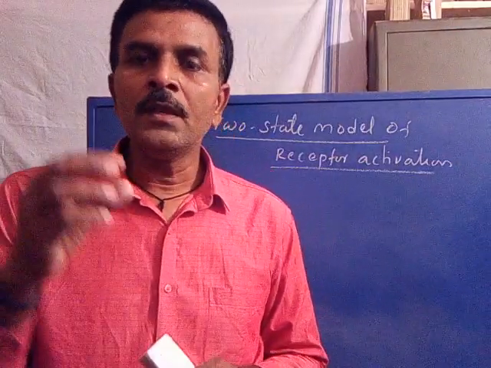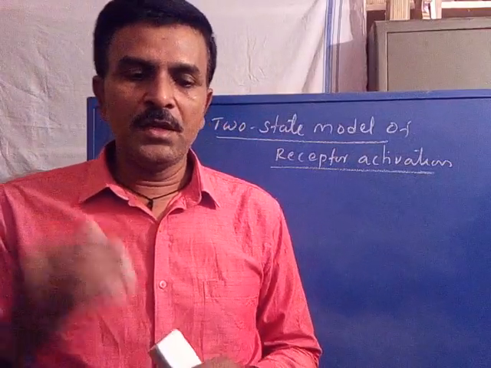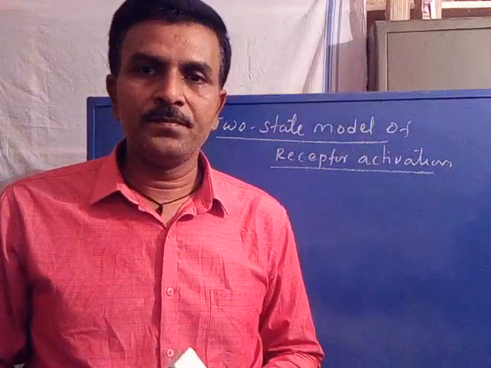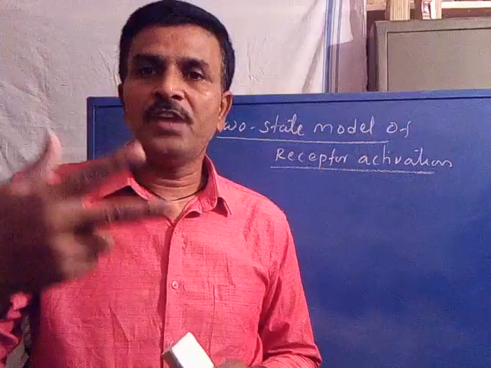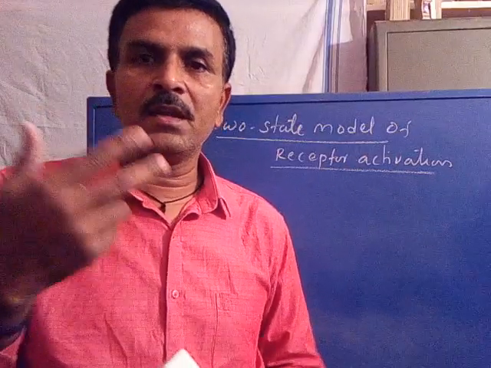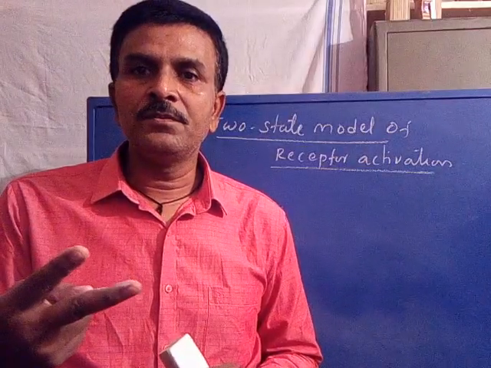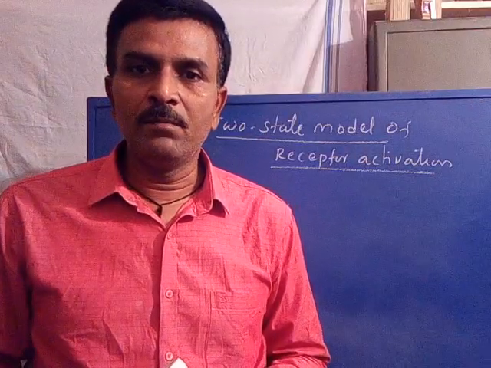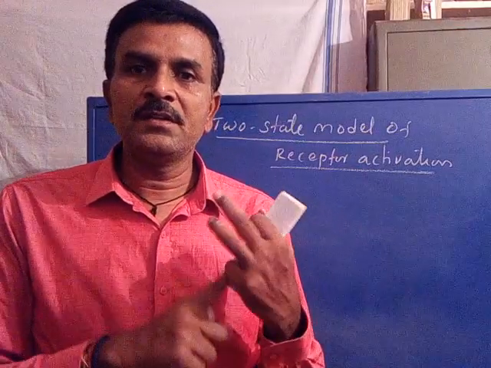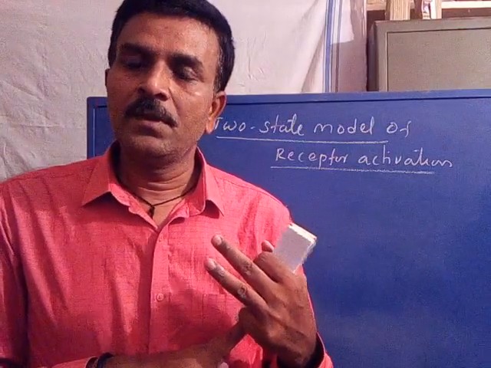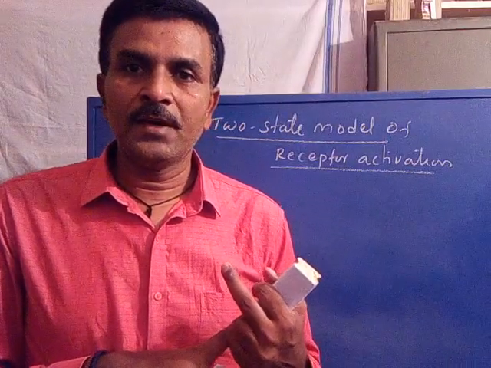Now, in the absence of agonist, just now we discussed what is agonist, a receptor can exist in two states. The receptor can exist in two conformations at its equilibrium. One conformation is called the resting state. The other conformation is called the active state. Are you following?